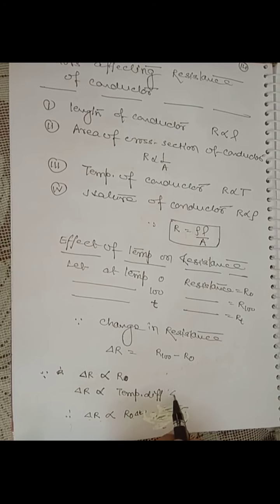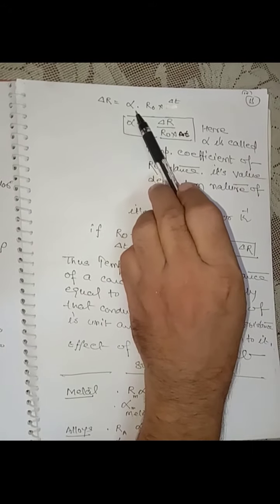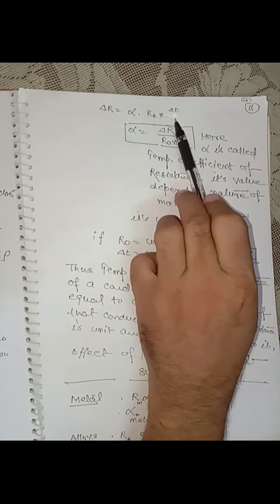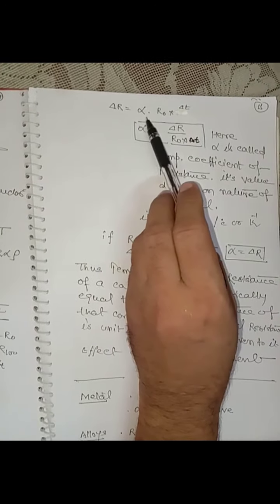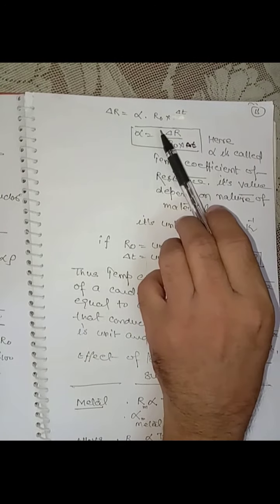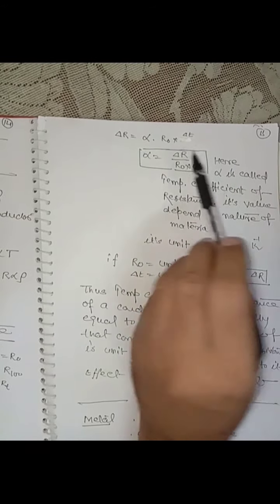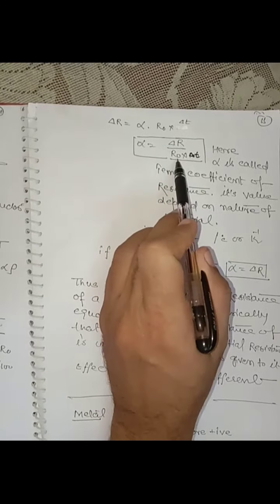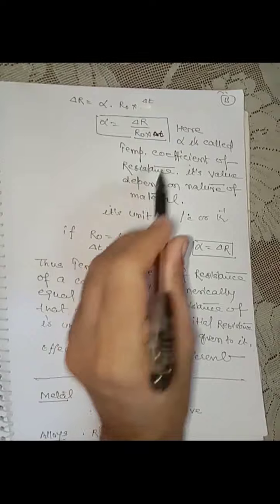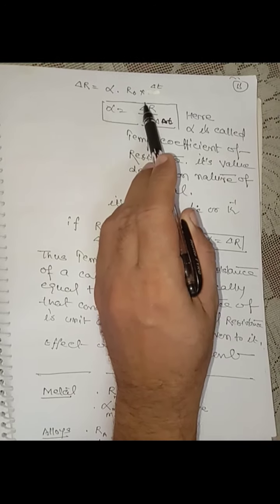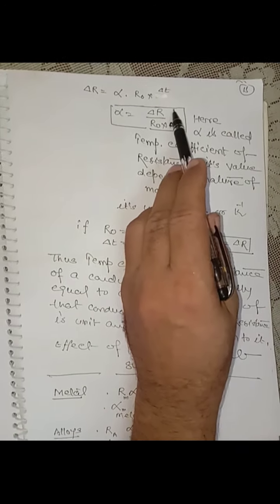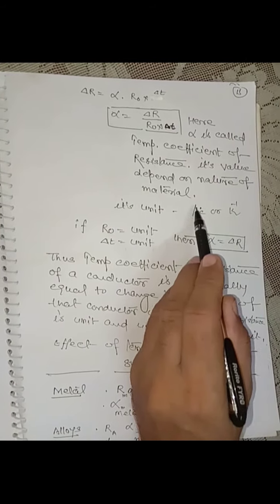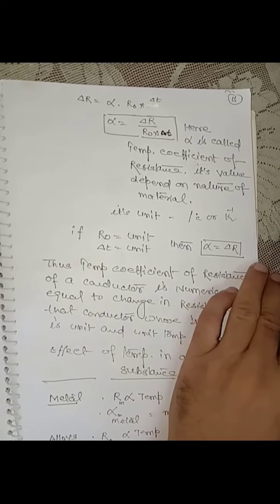Suppose the temperature difference is delta T. So delta R is equal to alpha R0 delta T. Correct? Alpha is the proportionality constant and it is called the temperature coefficient of resistance, and its value depends on the nature of the conductor. That is, alpha is equal to delta R upon R0 delta T. Correct? So its unit: delta R is resistance and R is resistance, that is ohm, and ohm cancels out, it becomes 1 upon temperature. So its unit is per degree Celsius or Kelvin inverse.